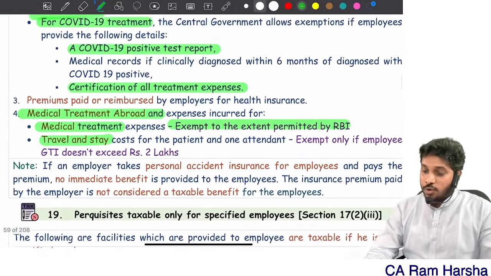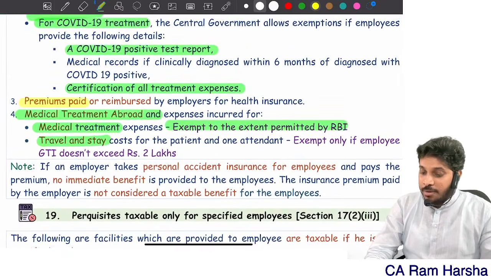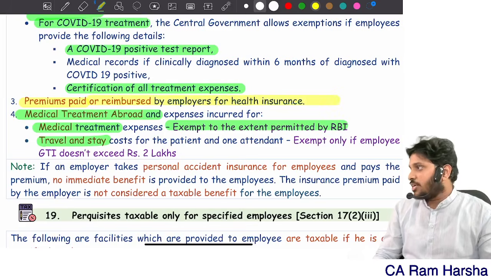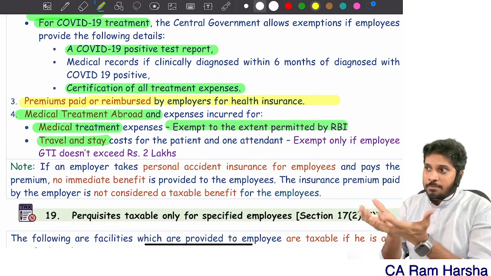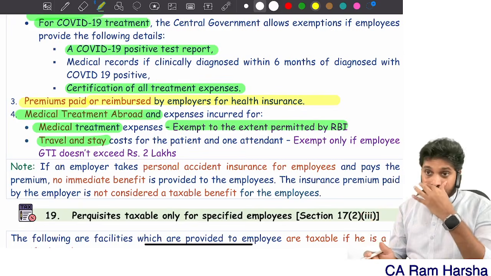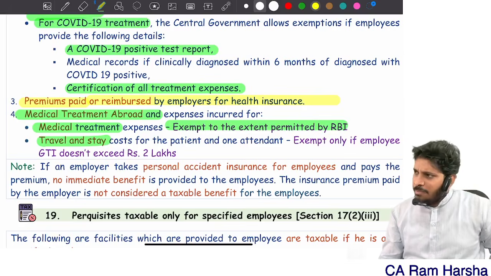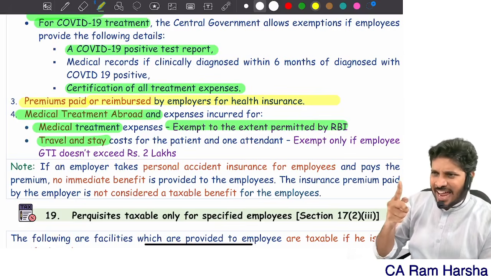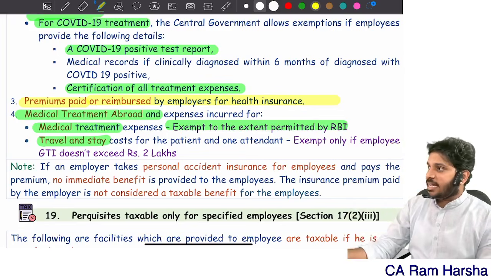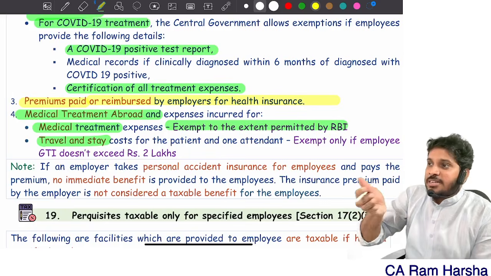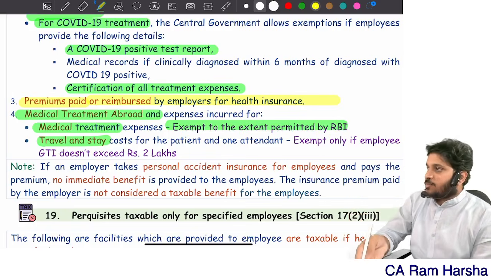Now sometimes companies might pay premiums for health insurance of the employee. Company might pay the premium, or they will reimburse you for the health insurance policy you purchased. That is fully exempted. Remember, if a company is giving you medical allowance, it is fully taxable. Medical allowance is fully taxable, no exemption at all. Medical reimbursement, these 4 types of reimbursements are exempted.